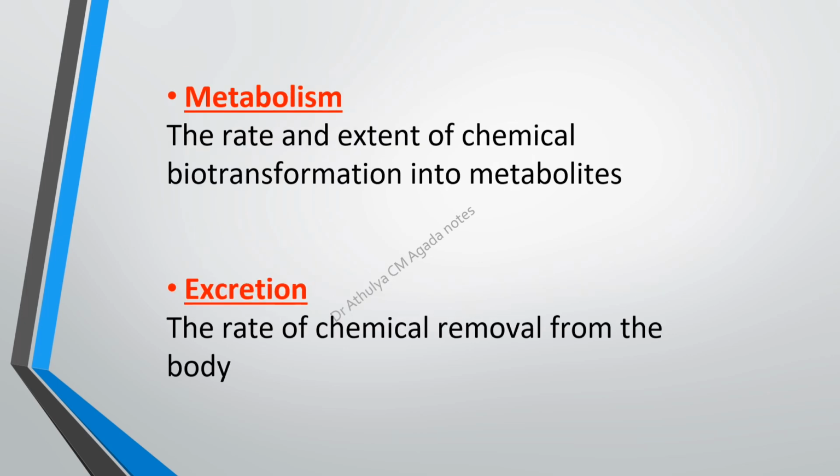Next is the metabolism process. Metabolism means the rate and extent of chemical biotransformation into metabolites after reaching the tissues or the target organs, how this chemical biotransformation takes place and it is converted into its metabolites. It is called the metabolism process. And lastly, the excretion, that is the rate of chemical removal from the body, how it is removed from the body. This comes under the excretion process.